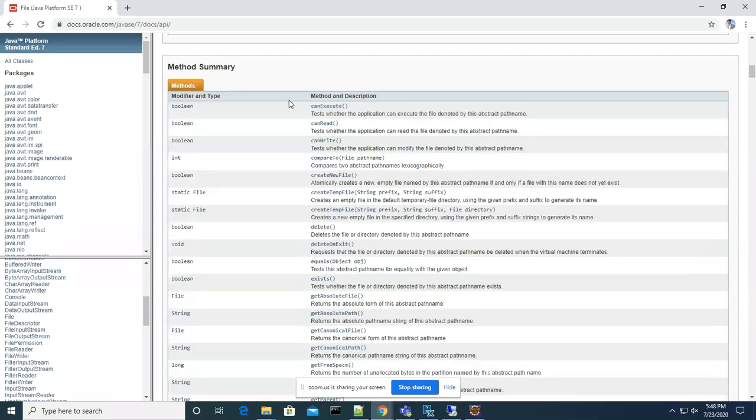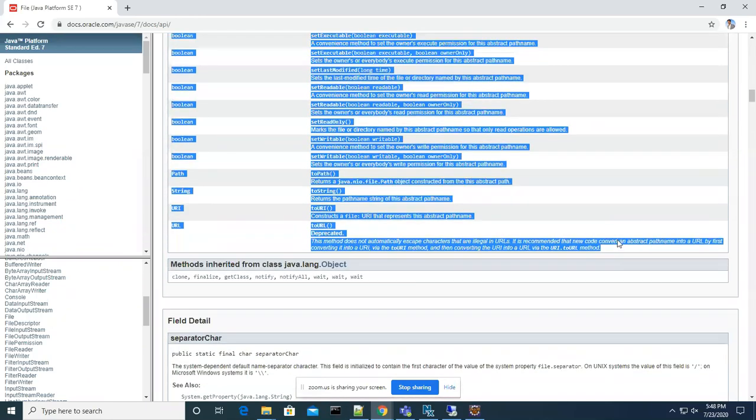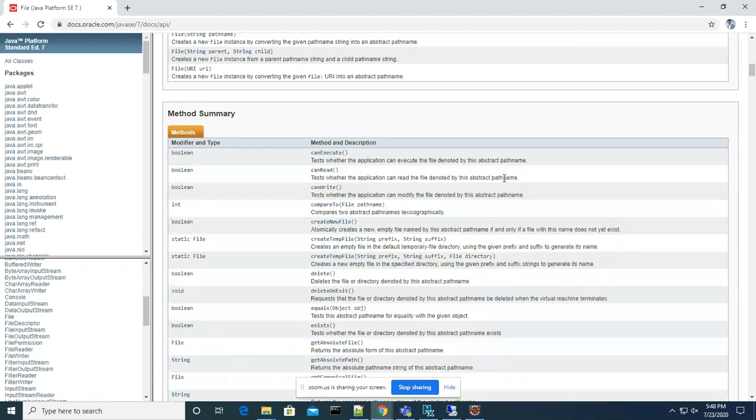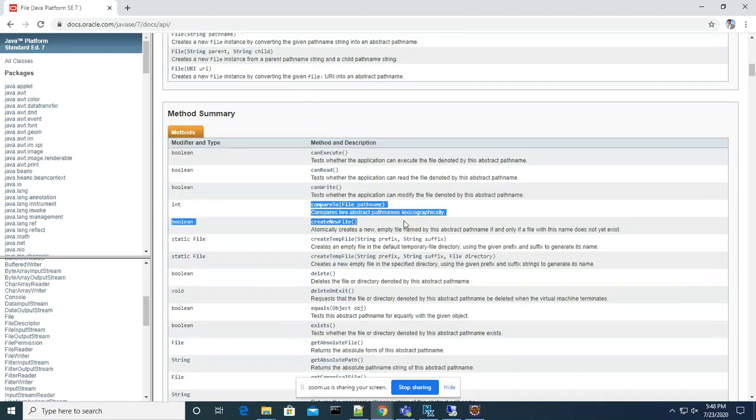These are all the features of that File class. So it's like a kind of product, right? It's an API. There are many methods, but till now we used only one method. What is that method, guys? Create new file. Because my requirement is only that: I have to create a file. So I looked into a specific method to meet my requirement. I use that, but we have other things also.